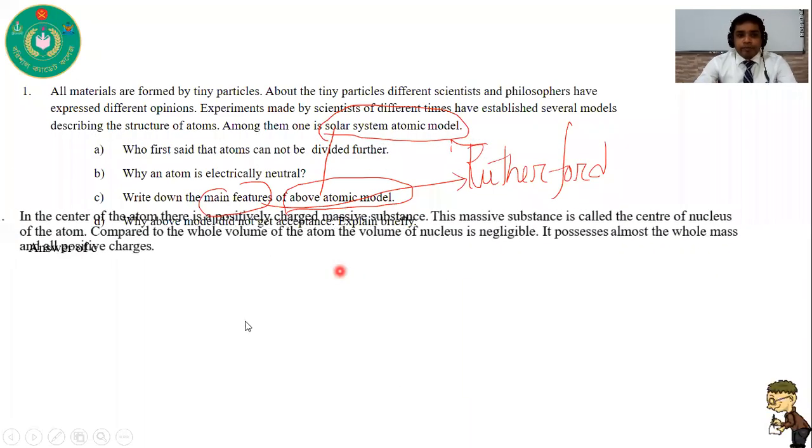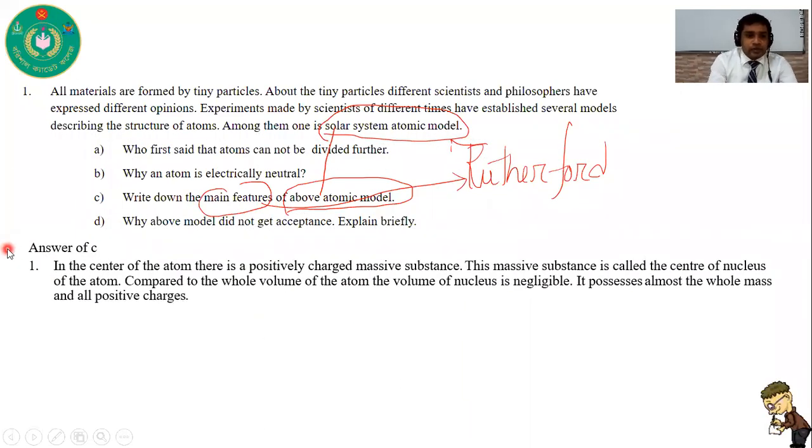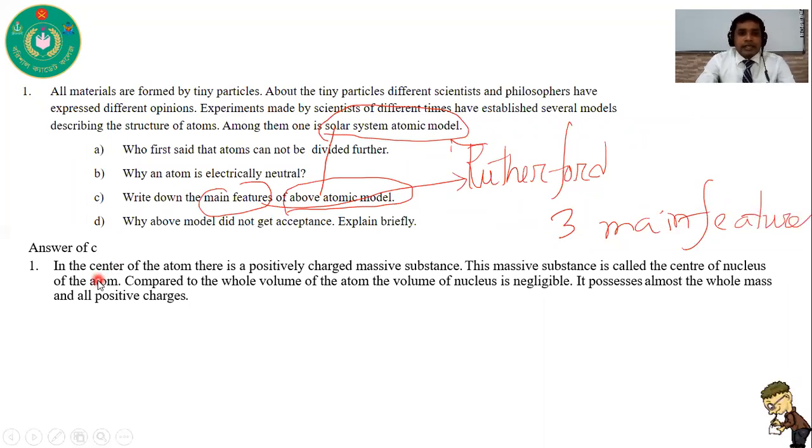First, there are three main postulates or three main features. One is, in the center of the atom there is a positively charged massive substance. This massive substance is called the nucleus of the atom, and compared to the whole volume of the atom, the volume of the nucleus is negligible, and it possesses almost the whole mass and all positive charges. So this is the first postulate.